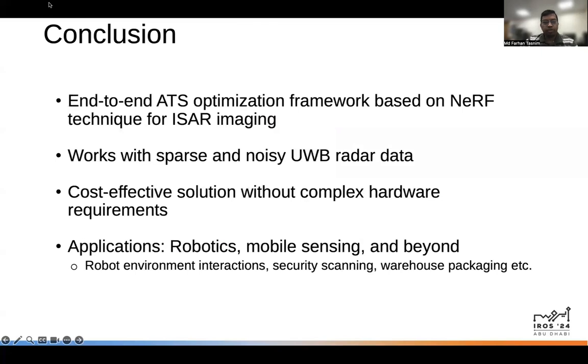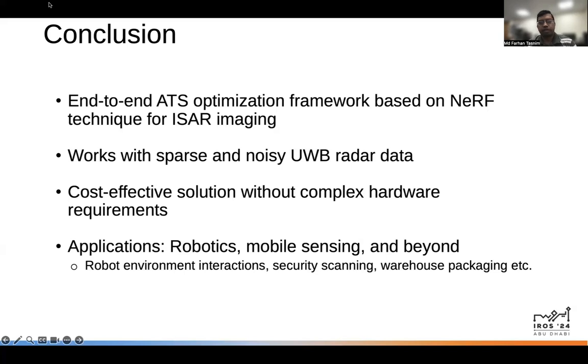To conclude, we presented an inverse synthetic aperture radar imaging algorithm that uses an analysis through synthesis approach based on neural radiance field techniques. Our framework estimates scene scatterers via an implicit neural radiance field and optimizes with a differentiable radar forward model, demonstrating significant improvements over traditional backprojection method in extensive experiments.